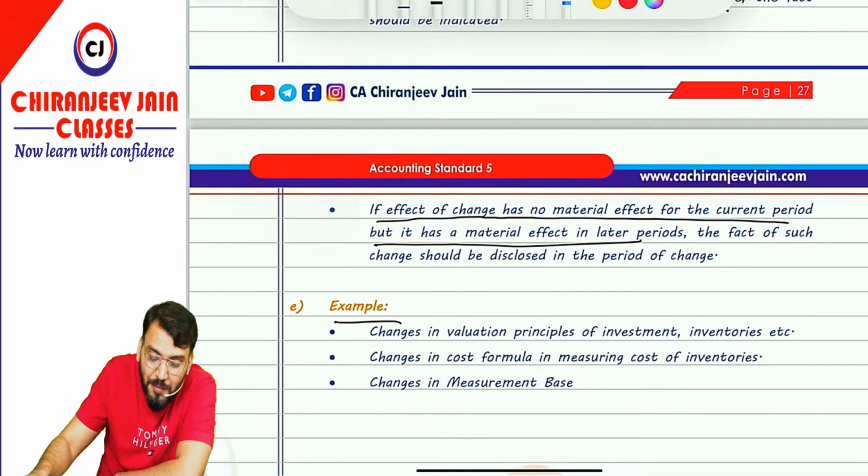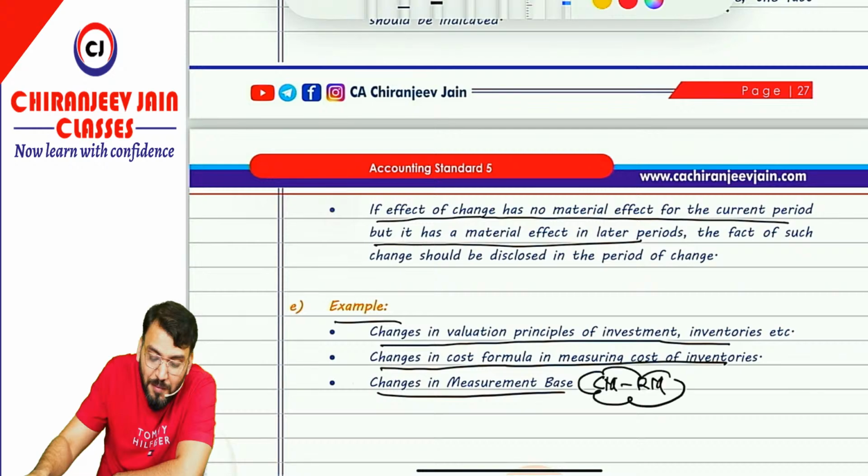Examples of changes in accounting policy, for example, changes in the valuation principle of investment. Inventory valuation principle has been changed, means if I say for inventory what cost price or NRV which is lower, now we have decided there is some changes in accounting standard, now we are going only based on NRV or only based on cost, so that becomes changes in accounting policy. Changes in cost formula measuring cost of inventory. Changes in measurement base, means cost model to revaluation model or revaluation model to cost model, this is also changes in accounting policy.